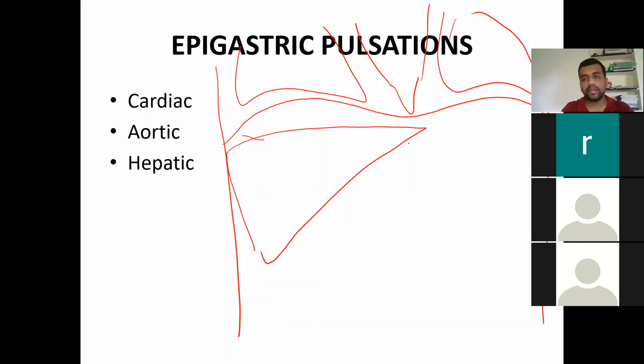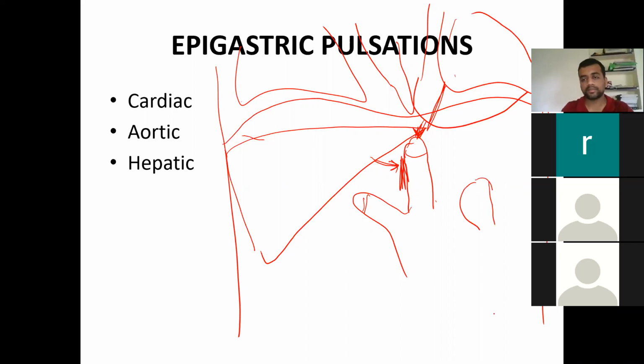So if you put the pulp of the finger like this, okay, this is your thumb, and if you put a finger like this, what are the impulses you are going to feel? From the radial border, you are going to feel the hepatic impulses on this side. If cardiac enlargement is there, then the cardia is going to shift down like this, and you are going to feel it at the tip of the finger.